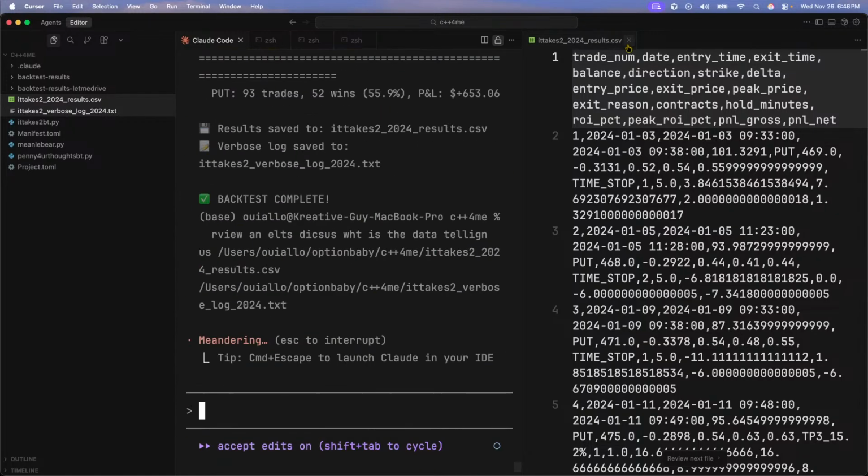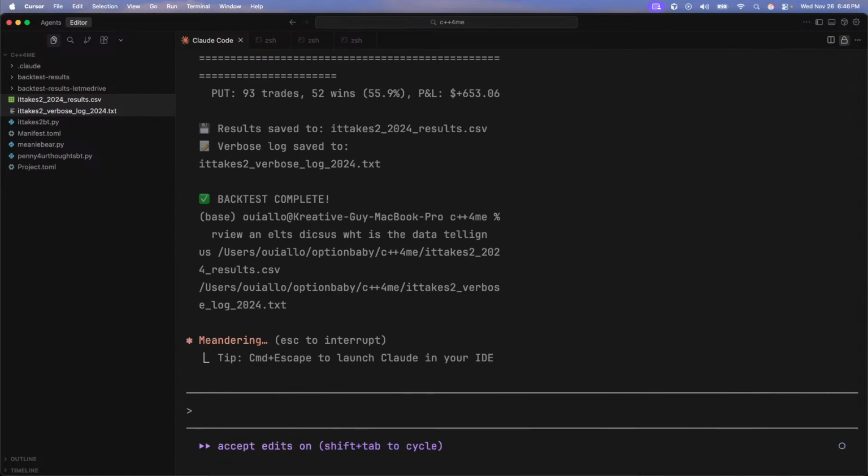All right. Beautiful. This identifies the workflow.